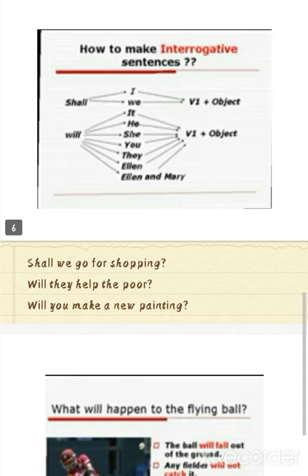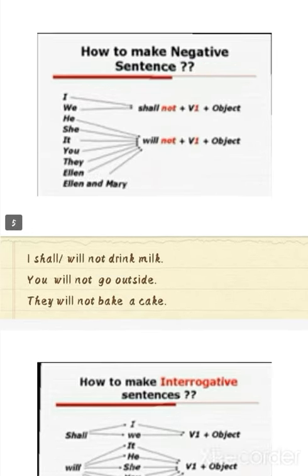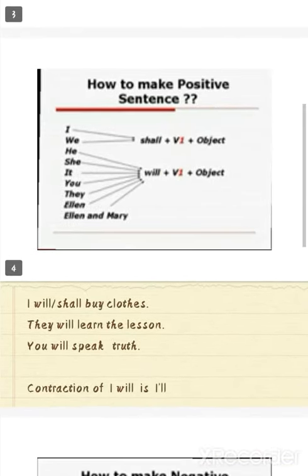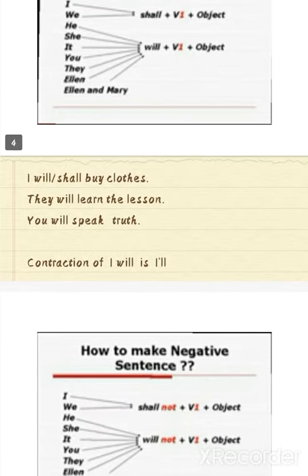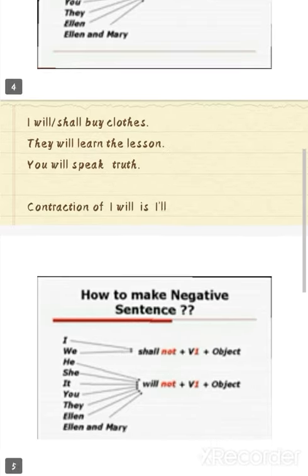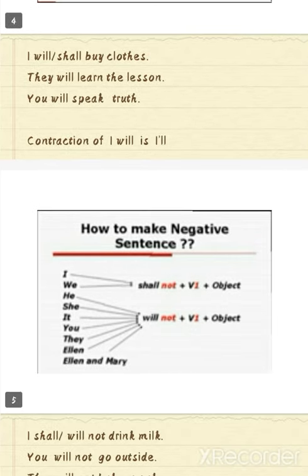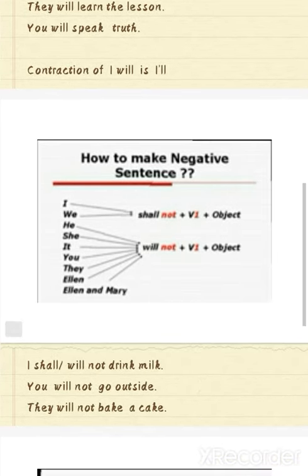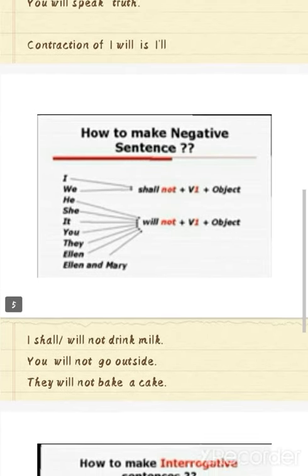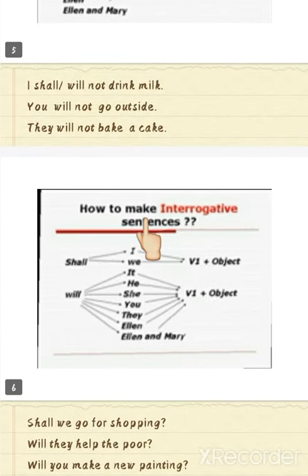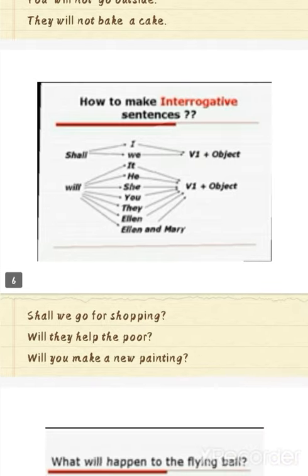There is just a slight difference between these three kinds of sentences. In positive sentences you are not supposed to add any negation or the word not. It is simple to make a sentence by following subject, shall or will, first form of verb and object. In negative sentences you add not after the helping verb shall or will. And in interrogative sentences you bring shall or will to the beginning of the sentence. The rest of the structure remains the same.